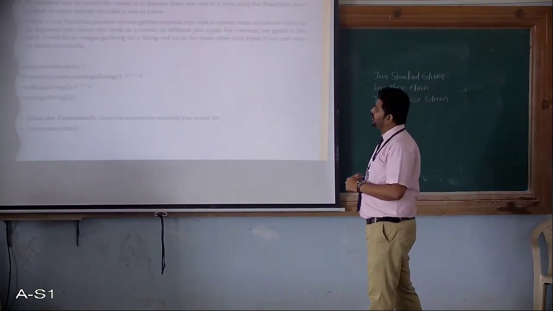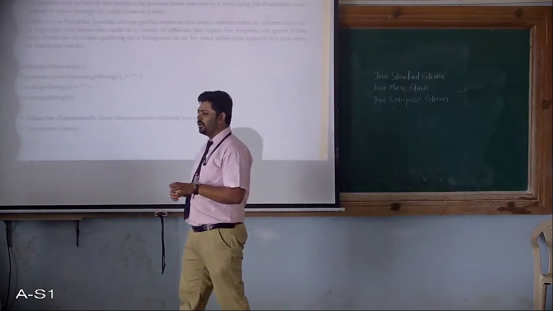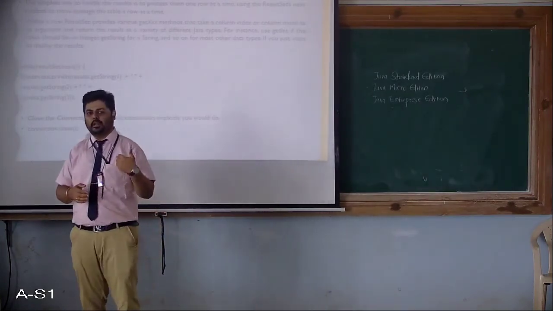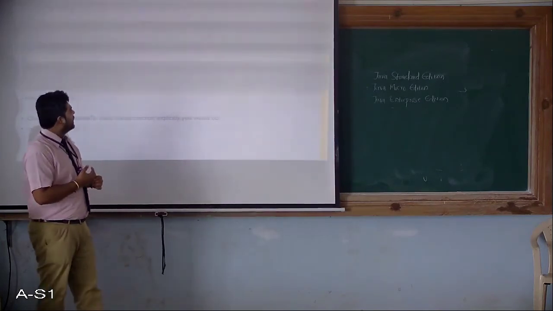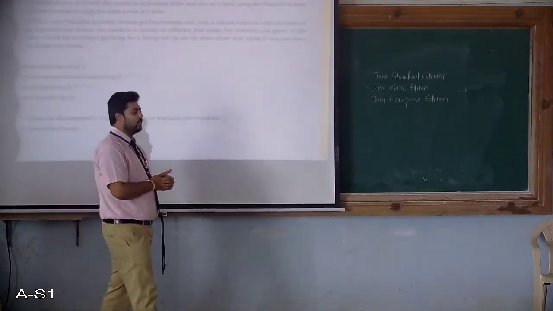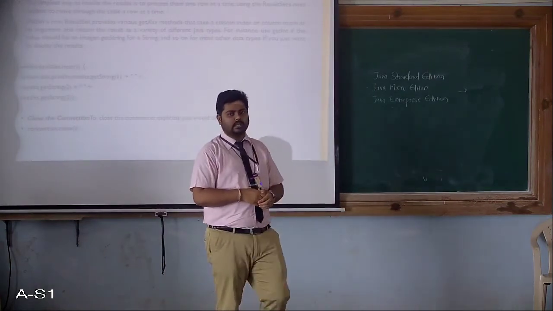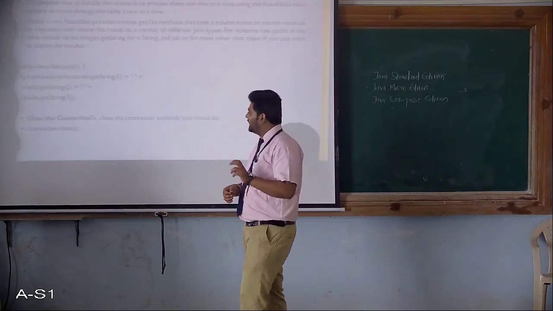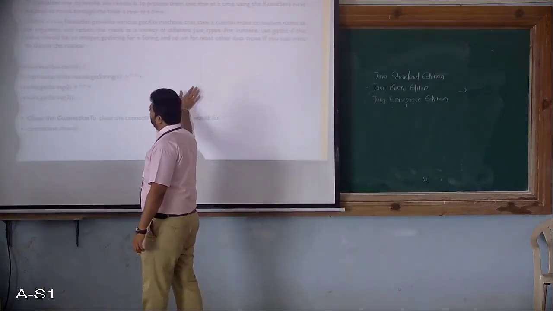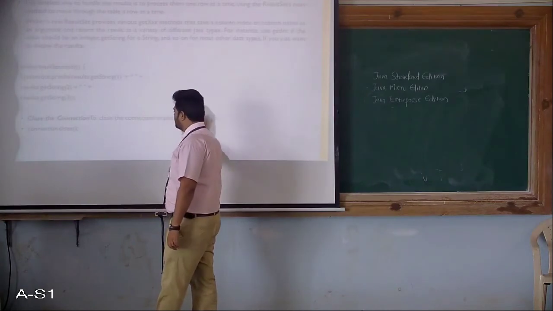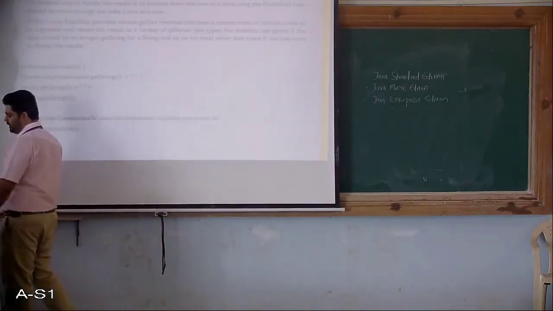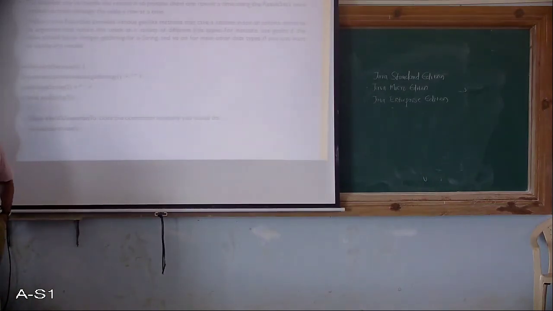Then comes the fourth step: you create a statement object and pass the SQL queries as part of that statement to execute them. After execution the results come in the form of a result set table. The result set table provides methods to access the results from that table, and that is nothing but processing the results. After this, at last, you close the connection to the database. These are the steps to be followed to communicate from the application to your database.